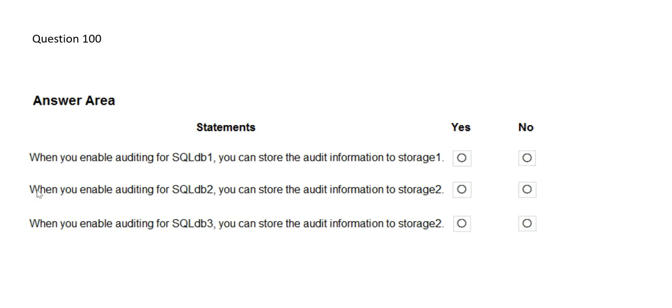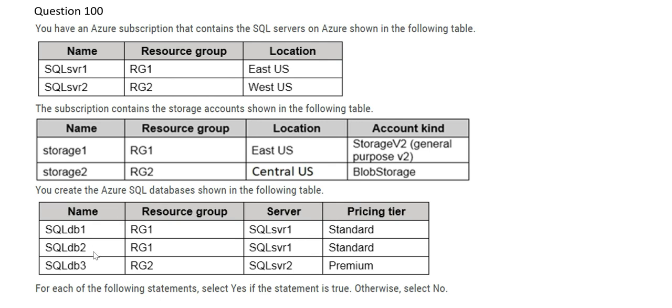Now let's see the second question. When you enable auditing for SQL DB2, you can store the audit information in storage 2. Here SQL DB2 is a part of RG1 and SQL Server 1. So let's go here and see storage 2. It is asking to store it in storage 2. Wrong. Storage 2 is in Central US, whereas SQL Server 1 is in East US. You see this?